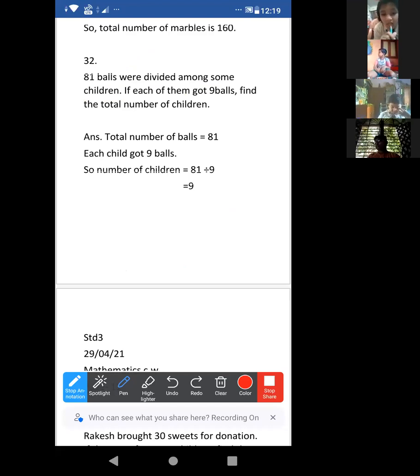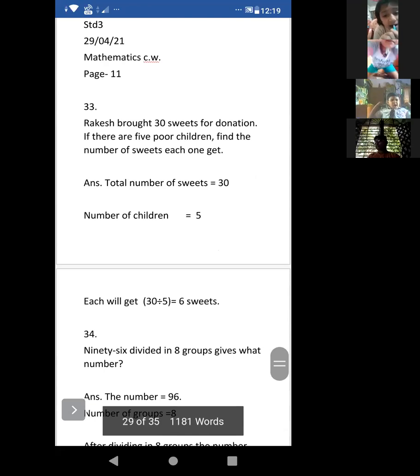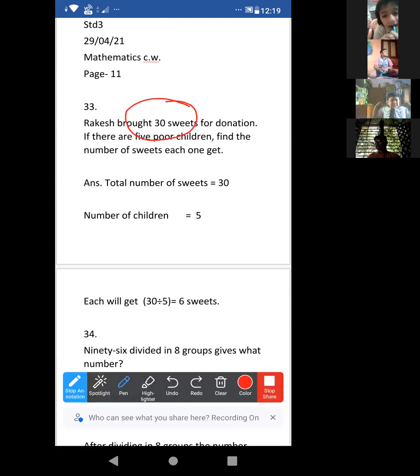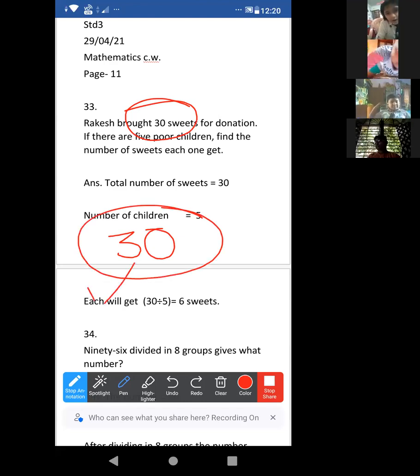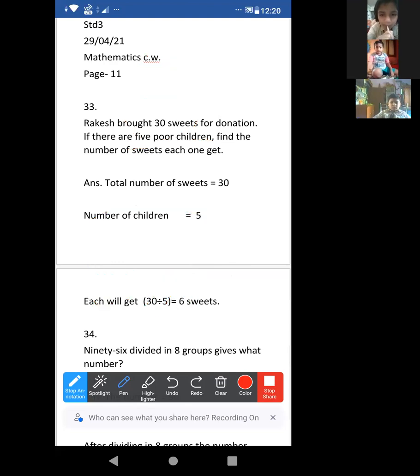Ma'am, explain 33 number of question. 33 is also the same. Look, there are 30 sweets. Total number of sweets is 30. We have to divide this among 5 children. How many will each child get? It is also given. If we divide this among 5 children, each will get just 30 divided by 5. Suppose there are 10 friends. Exactly 6. Good. Okay, completed.